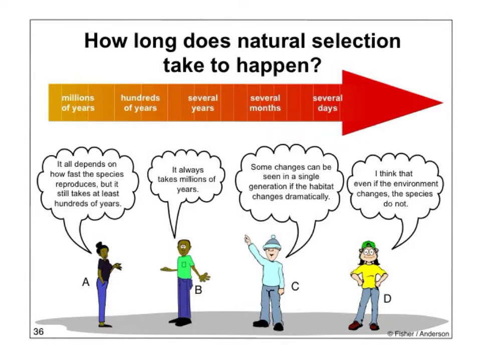So person A says, it all depends on how fast the species reproduces, but it still takes at least hundreds of years. Person B says, it always takes millions of years. Person C says, some changes can be seen in a single generation if the habitat changes dramatically. And person D says, I think that even if the environment changes, the species do not.